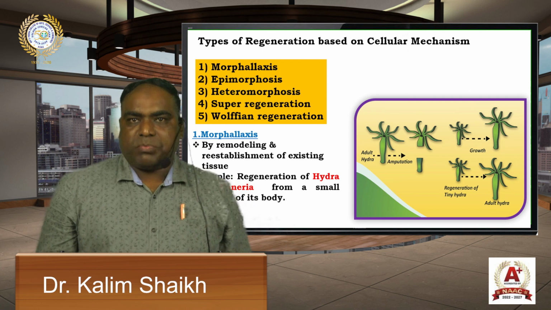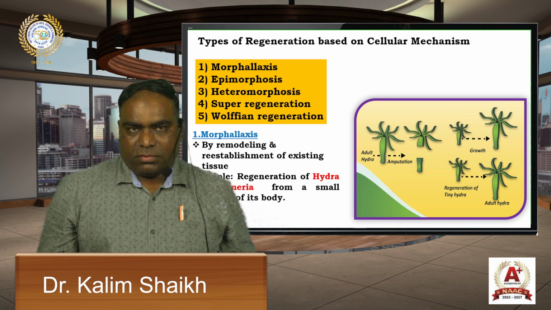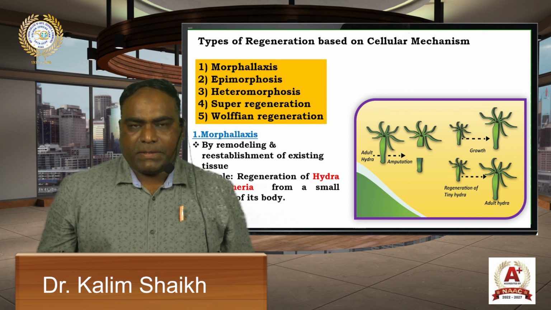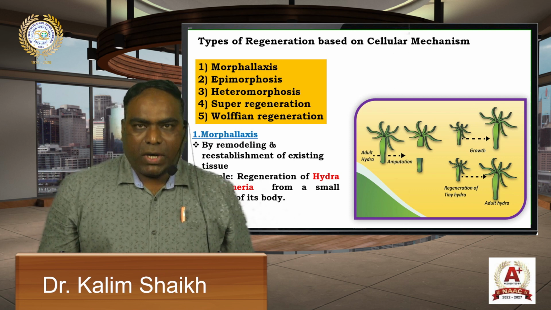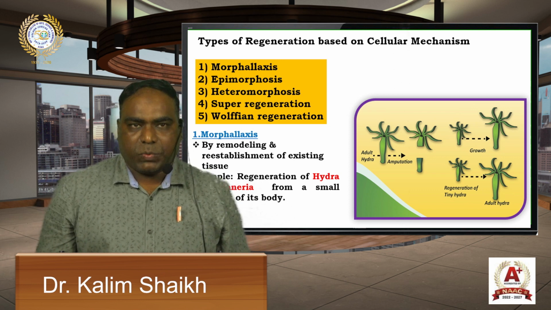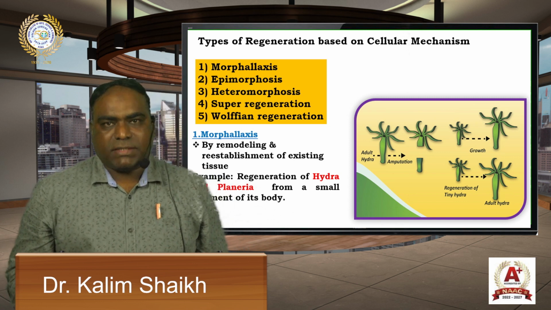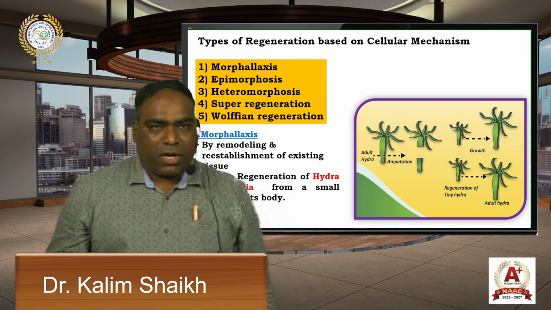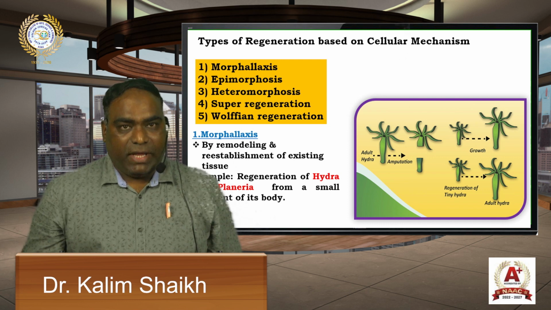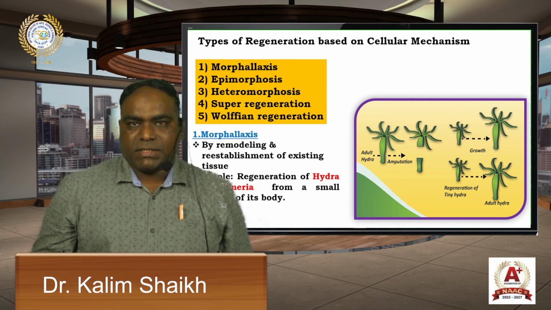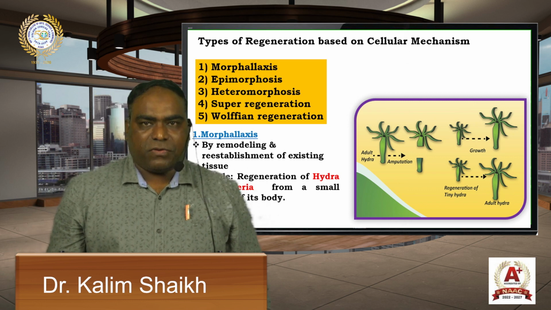morphallaxis. In this type of regeneration, the new growth of the particular body part is due to the remodeling of existing tissue and the reestablishment of the boundaries of that tissue. Thus, in this case, there is very little new growth. As a result, the regenerated individual is much smaller initially, and subsequently increases in size and becomes normal after feeding. This type of regeneration is known as morphallaxis. The example is regeneration of hydra from a small fragment of its body.